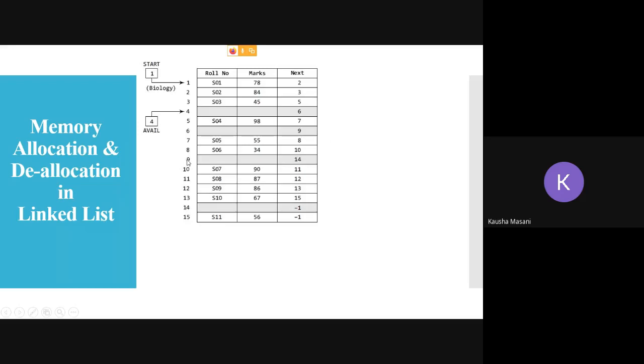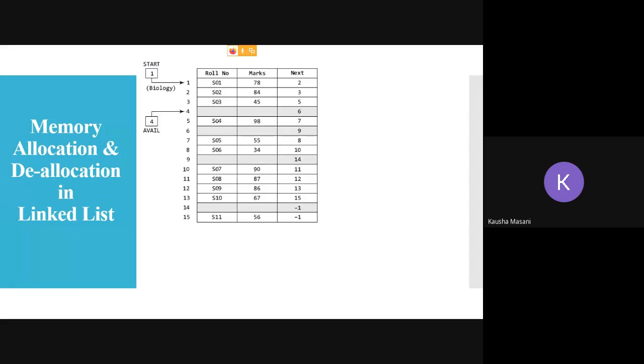Why? Because 9 is free. And this list's last available free memory is 14, so the next pointer is at -1. Just like the list you are implementing here, the OS is going to have a list called the free pool, and the pointer of that list is avail.